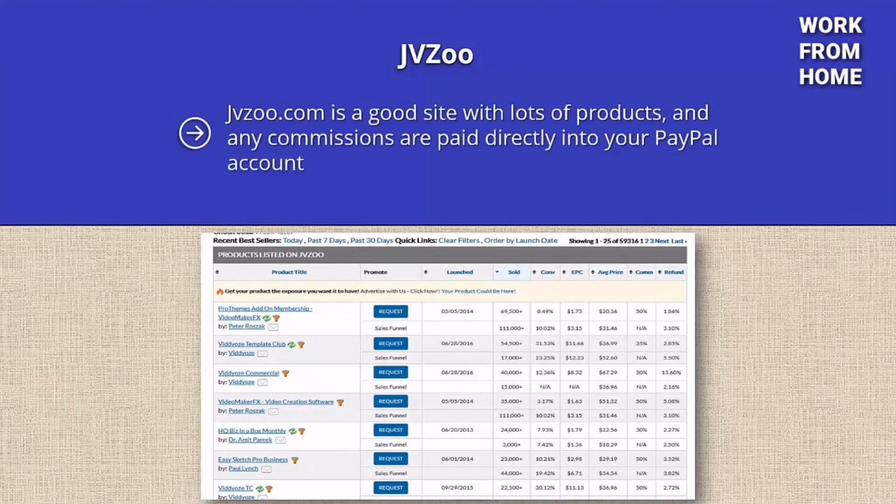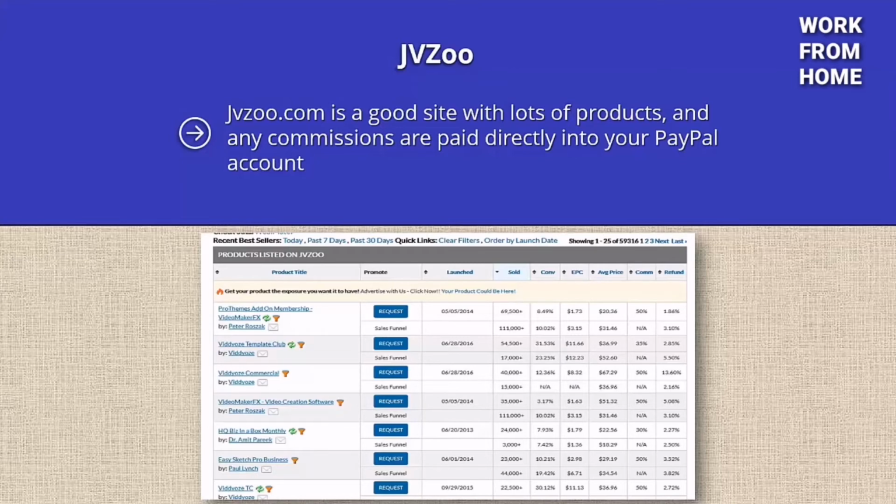Jvzoo. Jvzoo.com is a good site with lots of products, and any commissions are paid directly into your PayPal account. Once you have signed up for your free account, you can go to the marketplace and select Best Sellers. You will then be presented with a page that shows today's best sellers, yesterday's best sellers, the last week's best sellers, and the last month's best sellers. Let's check out the affiliate details for the VideoMaker FX video creation software by clicking on the link.